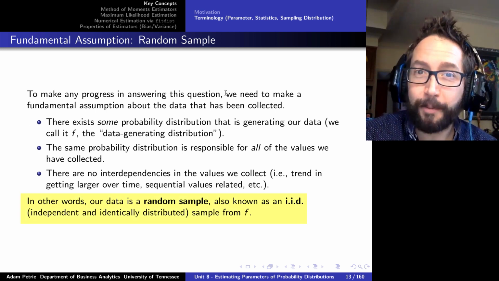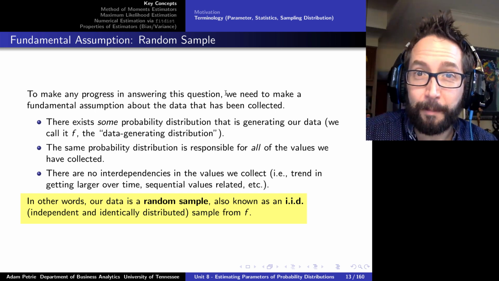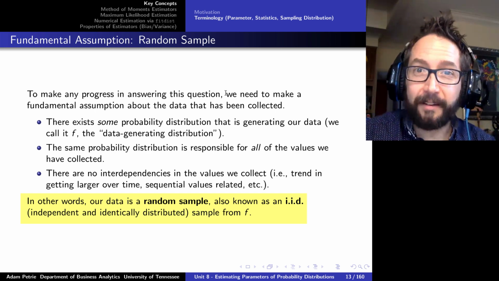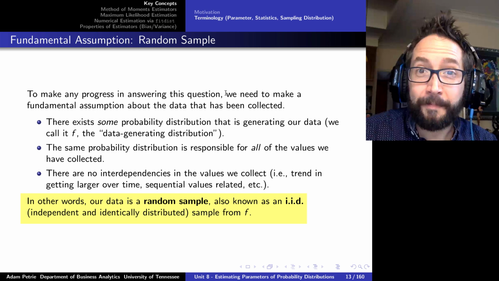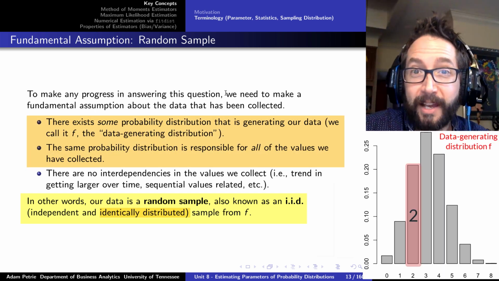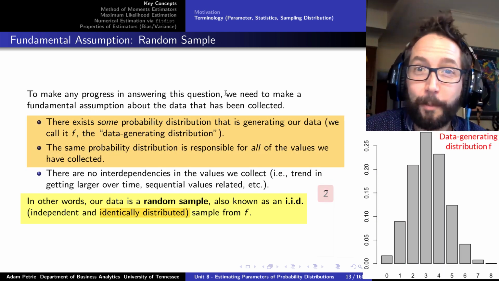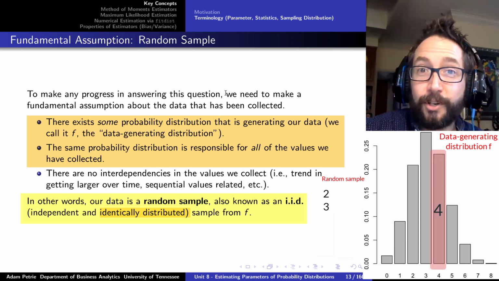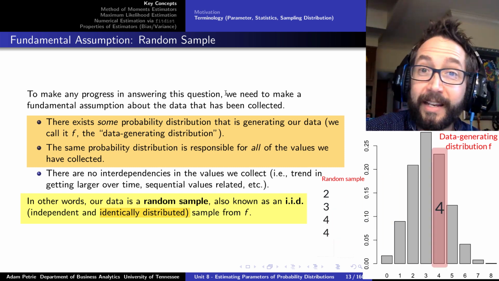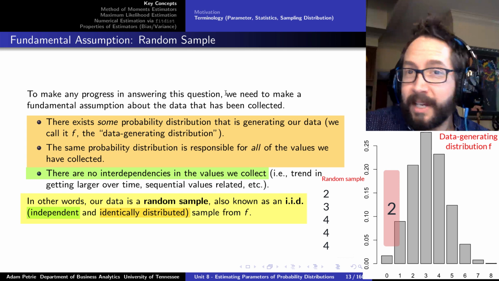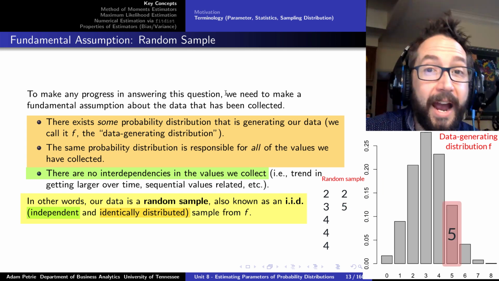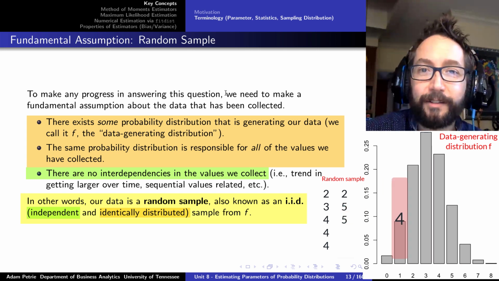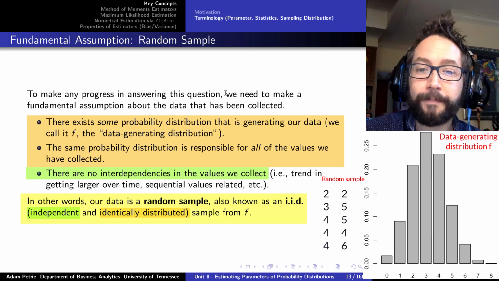A unifying assumption behind all procedures for estimation is that we're going to be dealing with a random sample from the probability distribution. So what is a random sample? Well, number one, all the data values that we're collecting are coming from the same probability distribution that we're trying to come up with the best fit. And number two, each of the values that we're collecting are independent of one another, meaning that the values that we've collected in the past don't influence the values that we might collect in the future.